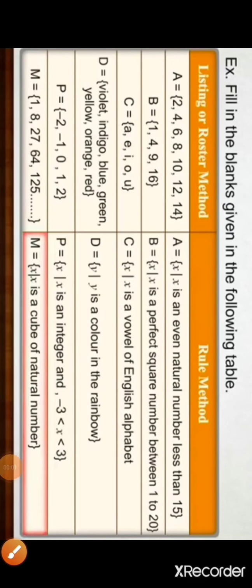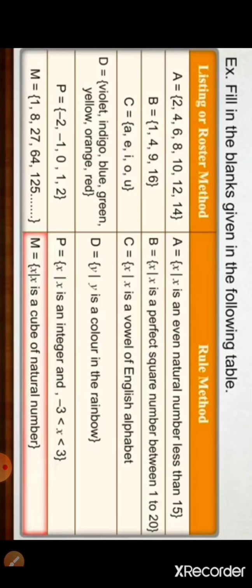Now let's see how to write the statements in the listing or roster method or rule method. Let's fill these blanks. First is capital A = {2, 4, 6, 8, 10, 12, 14}, all are separated with commas. Now here we can write this with the help of rule method as A is a set of x such that x is an even natural number less than 15.